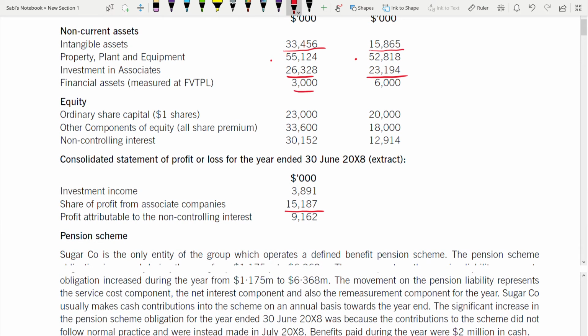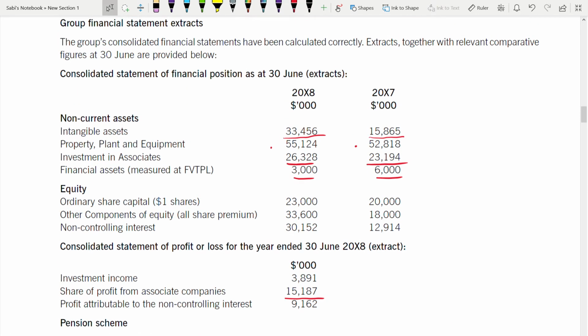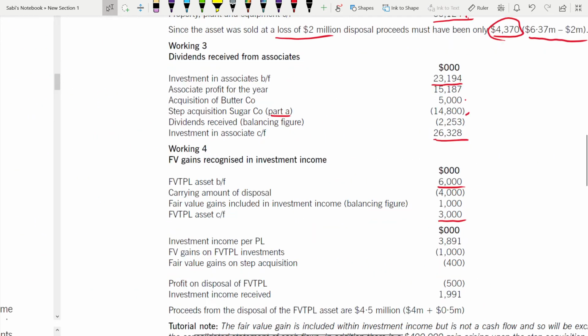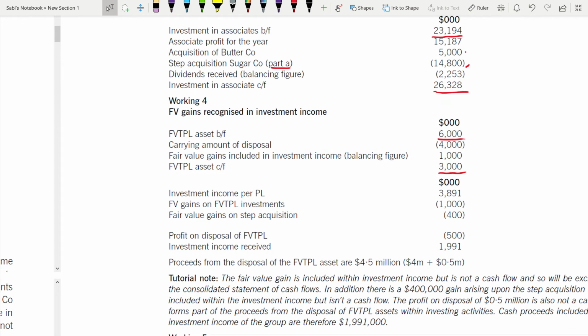Check here, 3 and 6. Opening is 6, then it is 3. Financial assets should add fair value to this one. So it is 6 and 3. What is the carrying amount of disposal? You have disposed it for 4 million. The balance is 1 million, which is fair value gain.